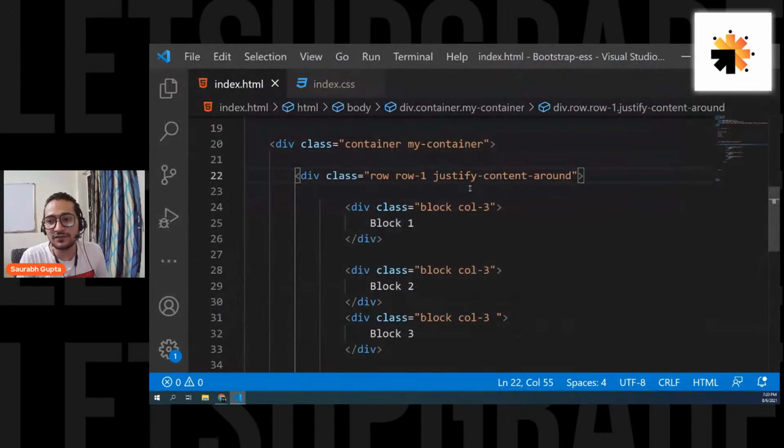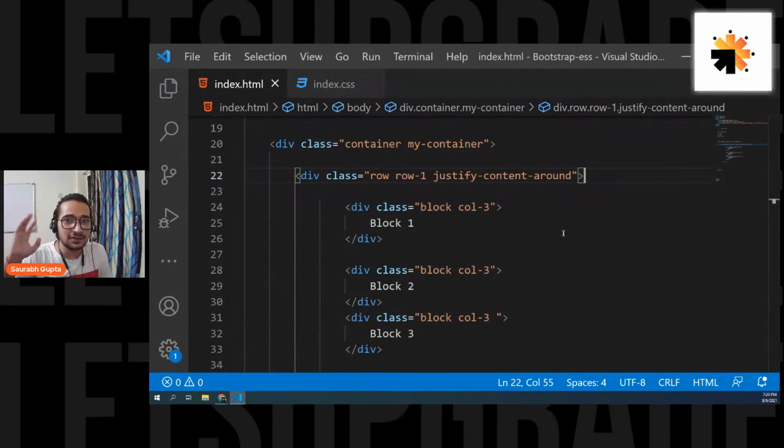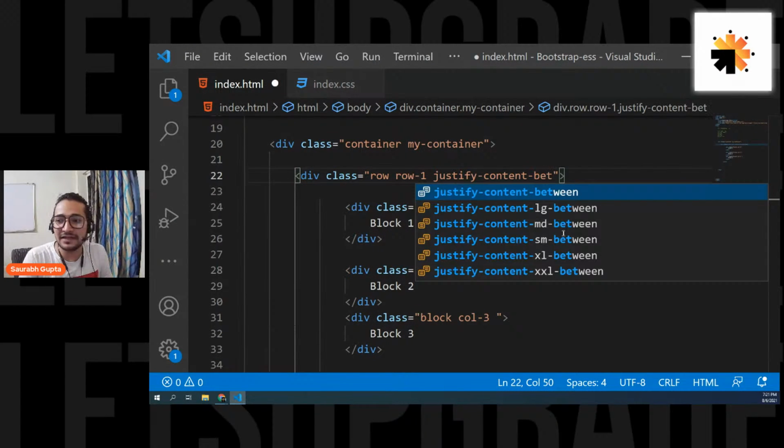And this is because of justify-content-around. That means now you don't have to do any offset or something like that. This completely works. I think it's better than offset. Actually, if you have this, never go for offset, because in offset you have to keep track of counting. Why keep track of counting? Simply give the column width and go for this. So justify-content-around. You also have the justify-content-between class.